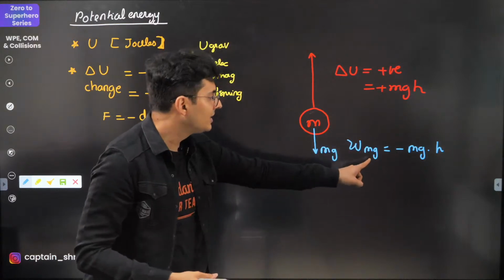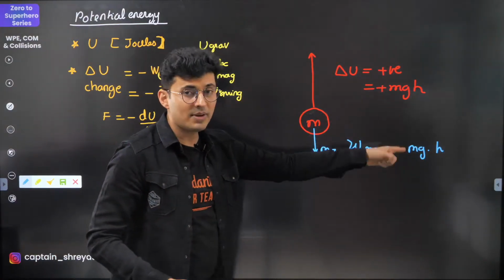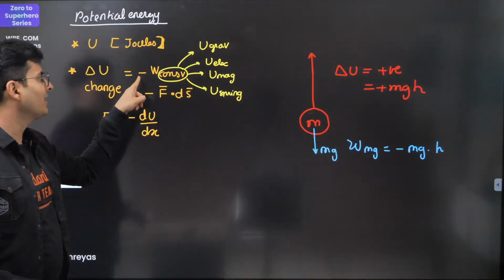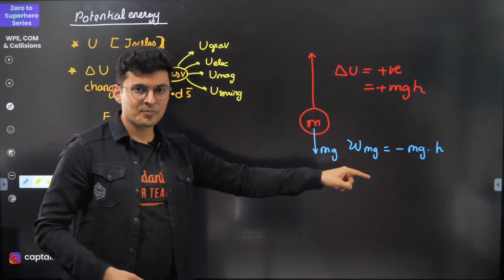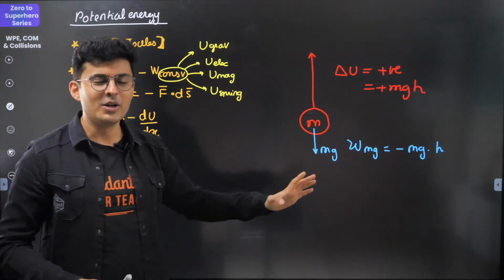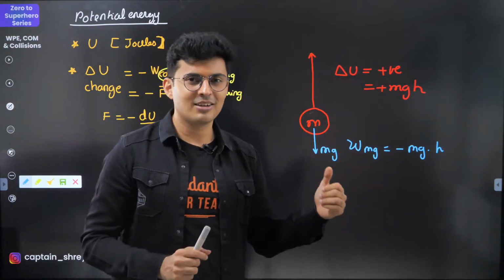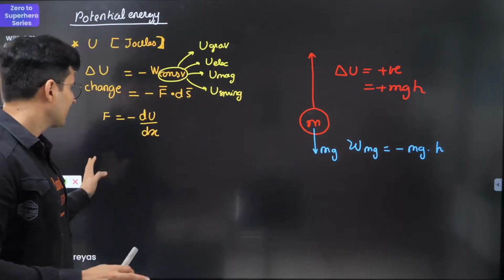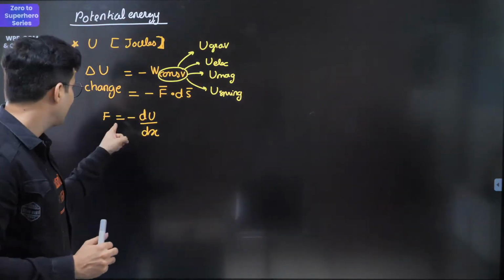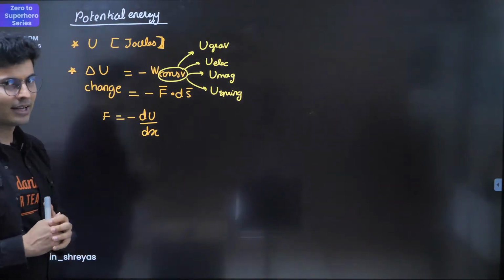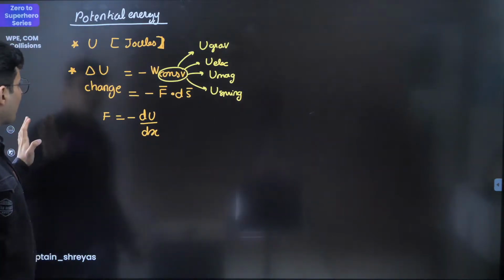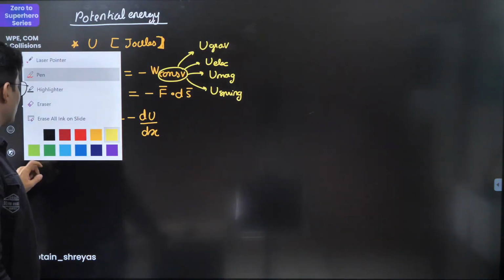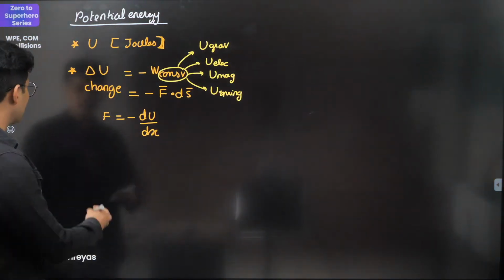Don't you see, this and this are same in magnitude but always opposite in sign? Hence that minus sign comes. And it is not just true for this scenario, it always works, be it electric, be it magnetic, be it spring. So that's why that minus sign is there. You can see the minus sign continues over here as well. Keep this in mind.